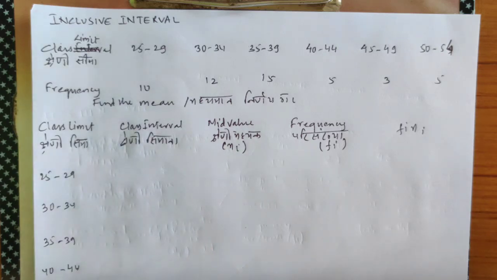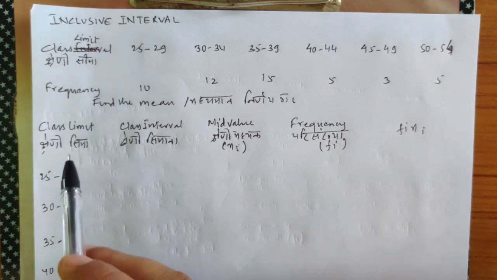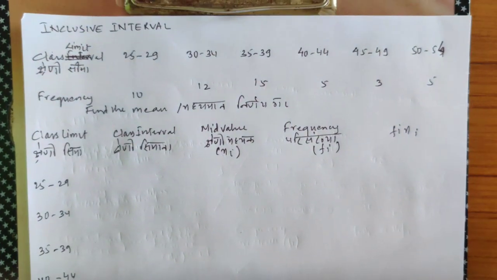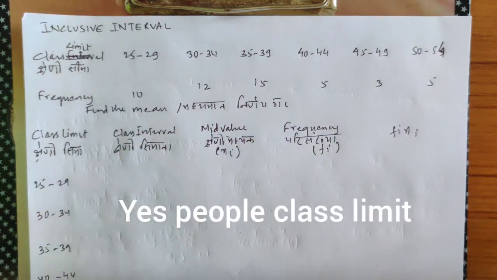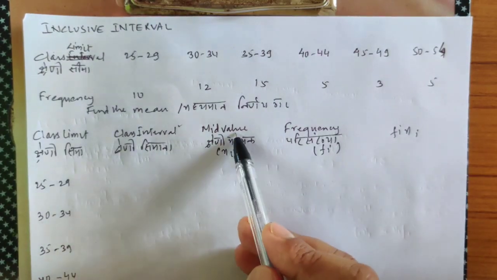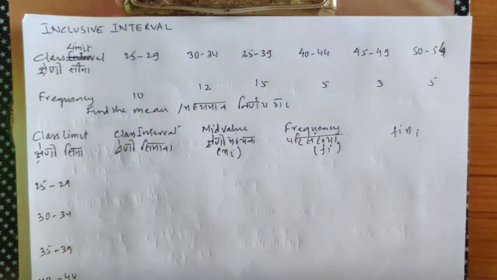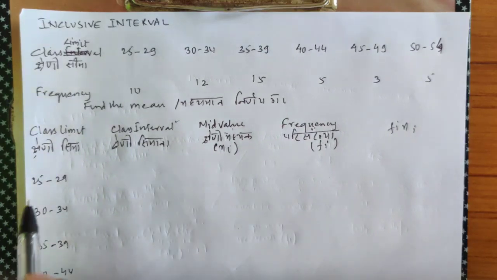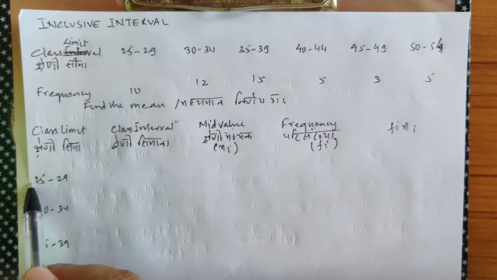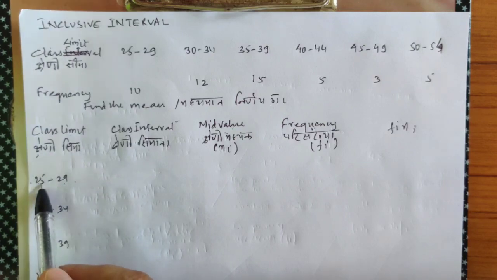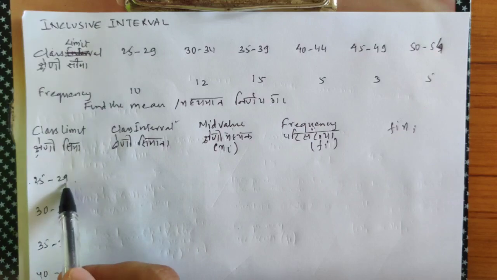Since the question does not say any method, I'll go with the direct method because that's the shortest and the easiest method. Now, class limit, can you see when it is given this way, it's mentioned class limit. So now I'll write class limit first, fill up everything that's given in the question. Now let's write class interval, and then mid value, and then frequency fi, xi. How do I find the class interval, or how do I convert inclusive into exclusive? What you have to do is subtract 0.5 from the lower limit, add 0.5 to the upper limit. Again, subtract 0.5 from the lower limit, add 0.5 to the upper limit.